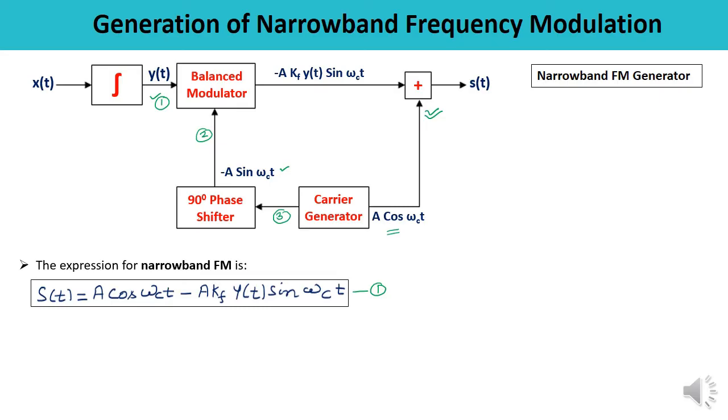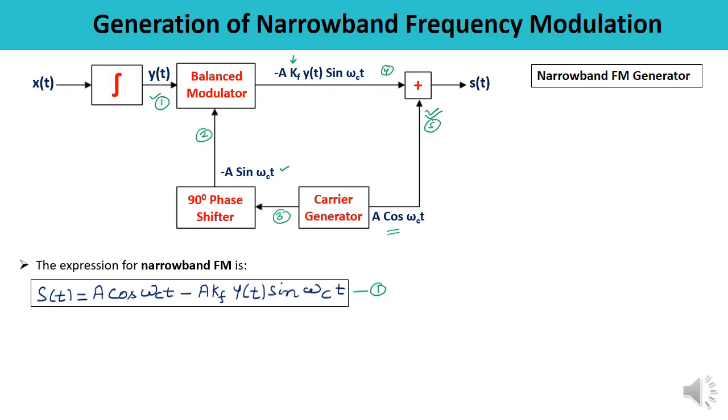Minus a into yt sine omega ct, and the term of the frequency sensitivity kf is also being included over here. You can add one more block which will multiply the output of the balance modulator with kf, and accordingly you'll be getting this particular signal. So at the summer you can see you are getting one input as the output of the balance modulator and the second from the carrier generator.